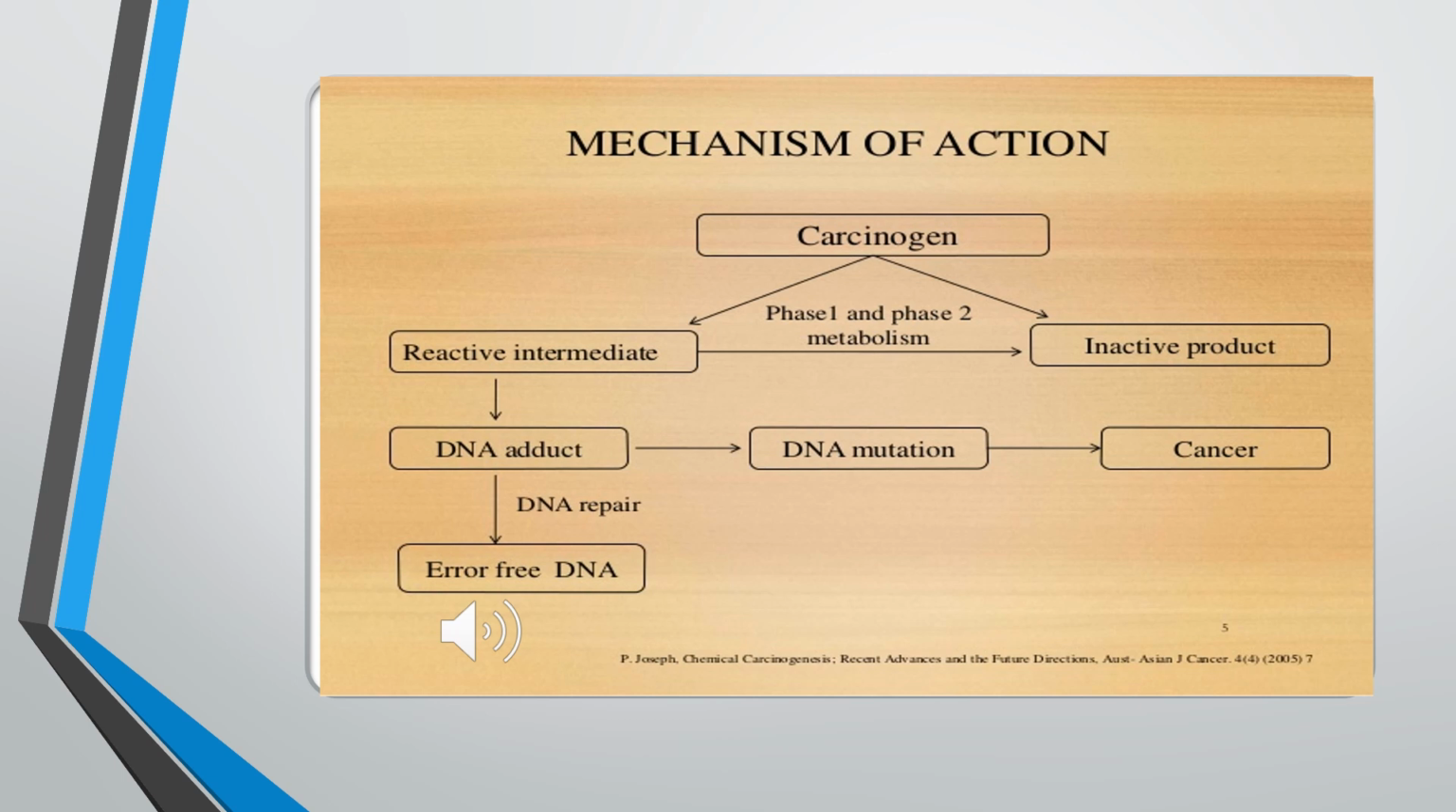Once the carcinogen enters our body, it may undergo the metabolism process and it may form a reactive intermediate or it may form an inactive product. If an inactive product is formed, we don't have any effect. If a reactive intermediate is formed, it may form a DNA adduct and DNA mutation may be induced, which may develop into cancer. If the DNA repairs that particular complex formation, then we will have error-free DNA. No cancer formation will happen if we have a repair mechanism.